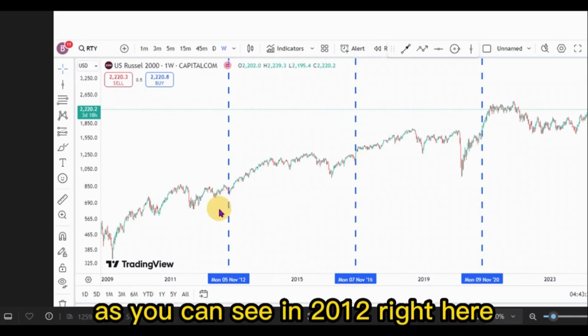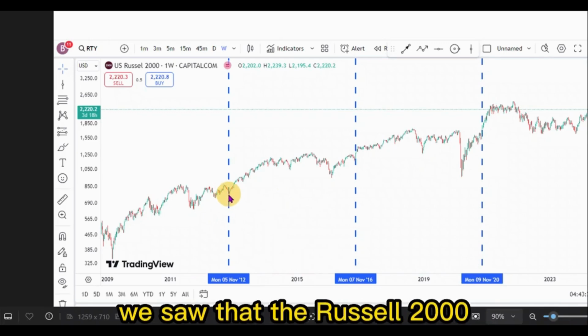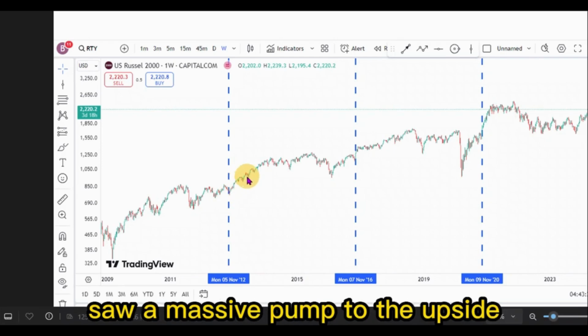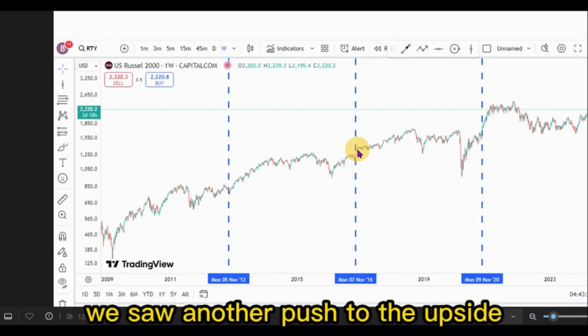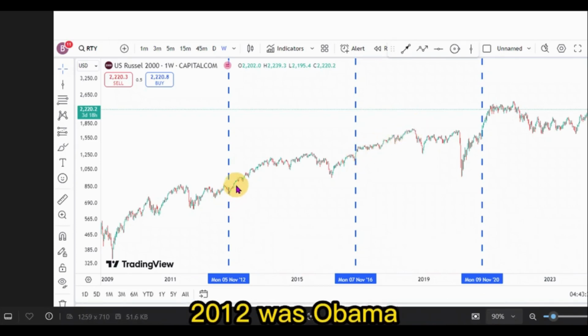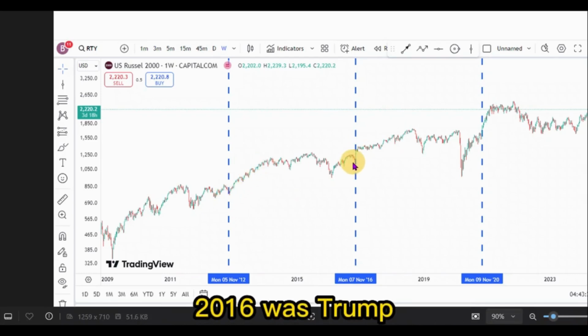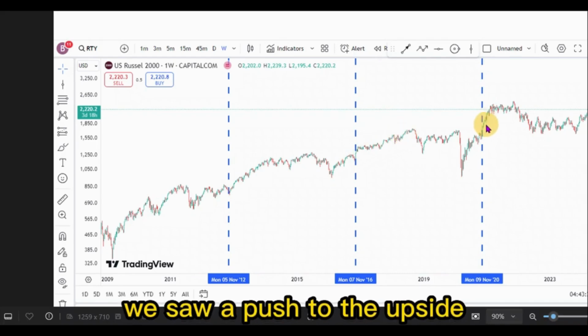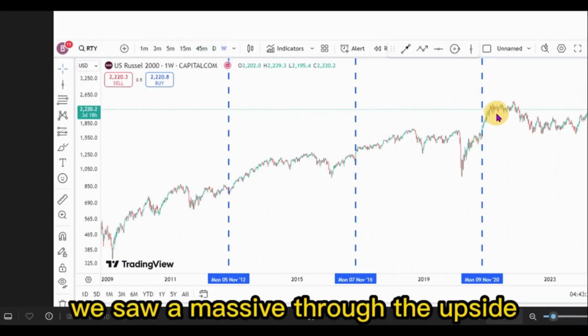As you can see in 2012, right here, this was after the elections. We saw that the Russell 2000 saw a massive pump to the upside. The same thing happened in 2016 when Trump won. We saw another push to the upside. 2012 was Obama, we saw a push to the upside. 2016 was Trump, we saw a push to the upside. 2020 was Joe Biden, we saw a massive push to the upside.